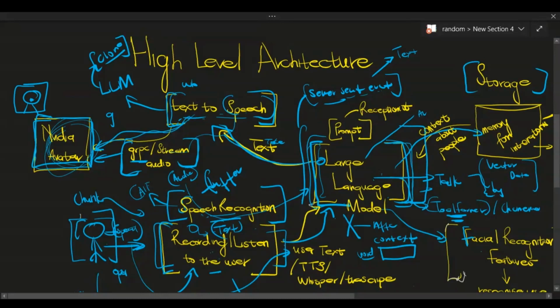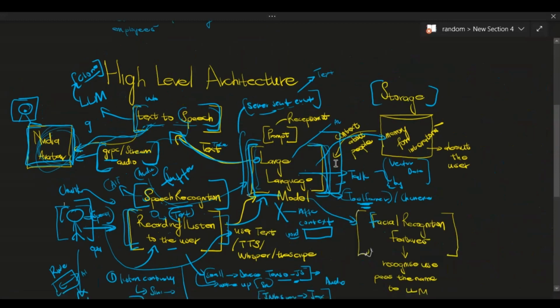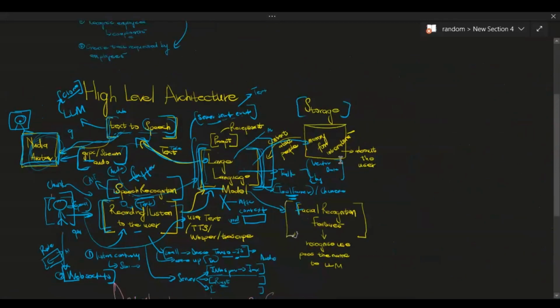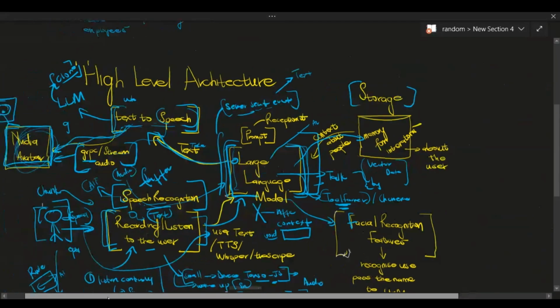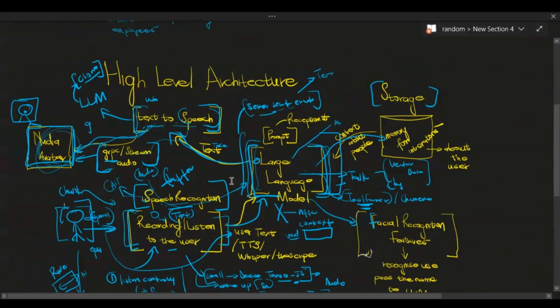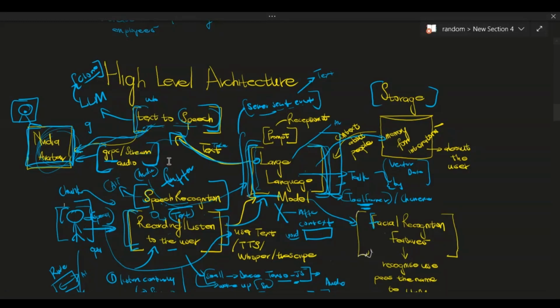There's a lot of things that I might change, but that's the high level architecture that I'm thinking of going with. The reason I'm doing it this way is that when I was building this, I was not happy with some of the services we have from different providers, and they did not meet what I really wanted to do. Also, I wanted to learn Rust and build some services with Rust. So I think this is a good opportunity to build a very powerful project integrating it with AI.